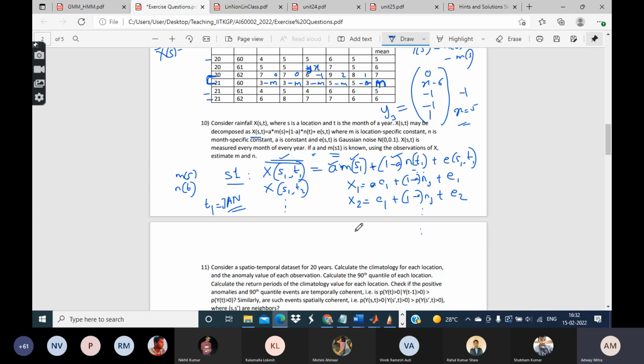And then I take the mean of all these observations. So this is X bar.